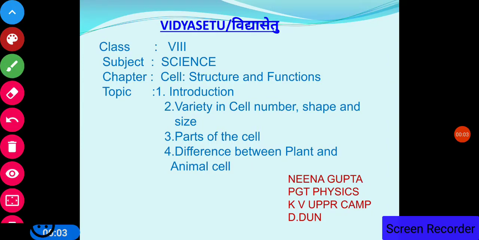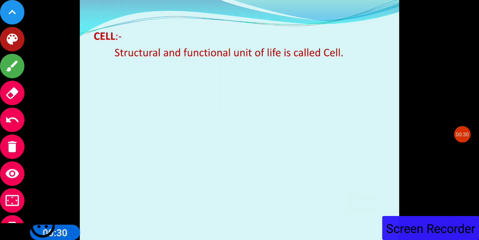So, good morning, children. Today, I am going to start the next lesson, cell structure and function. In today's lecture, I am going to cover the following points. First, I will give you some introduction about the cell, then variety in cell number, shape, and size, parts of the cell, and difference between plants and animal cell. So let us see the cell.